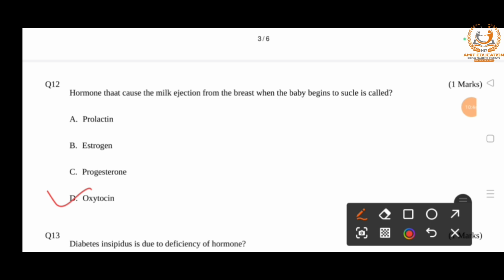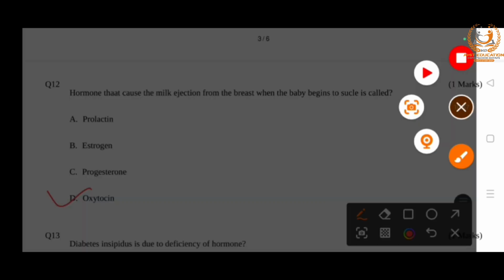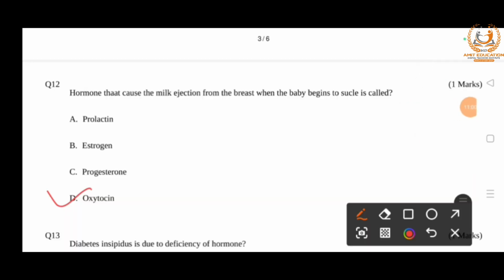Oxytocin is the hormone that causes the ejection of milk from the breast, and progesterone secreted by the corpus luteum is called the anti-abortion hormone. Prolactin secreted from the anterior pituitary initiates the process of lactation, and estrogen hormone secreted by the corpus luteum is known as the beauty hormone.